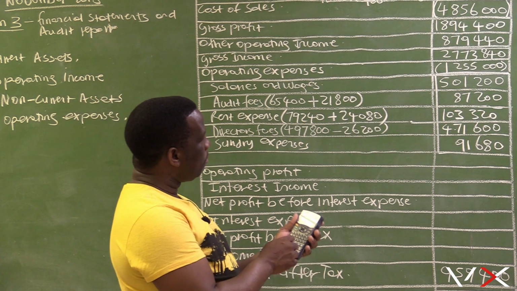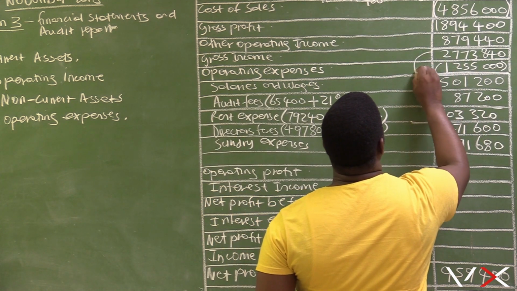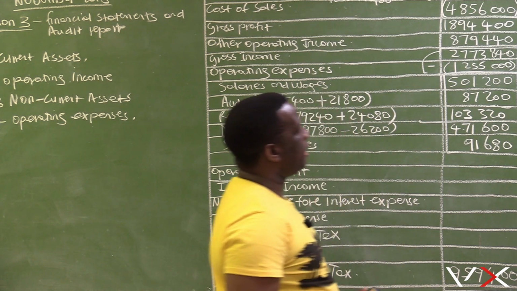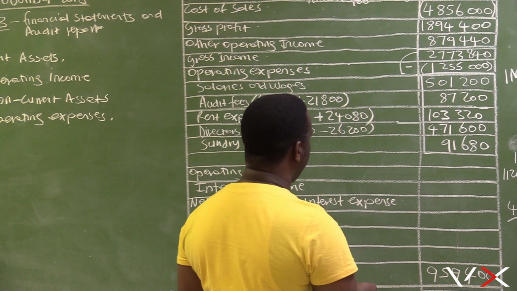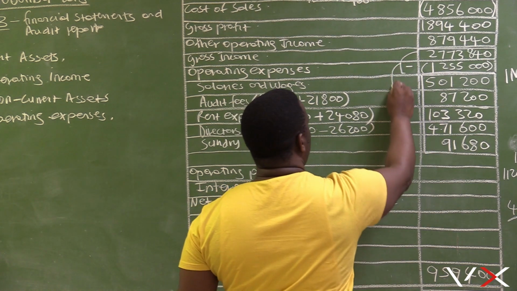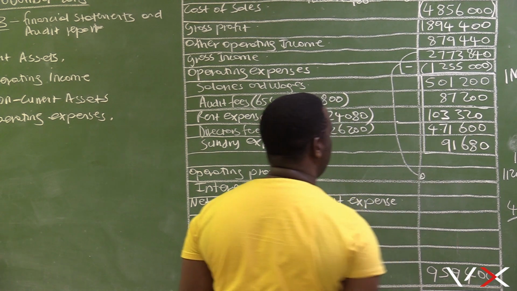And then gross income now. Gross income minus operating expenses will give us the amount which is called operating profit.